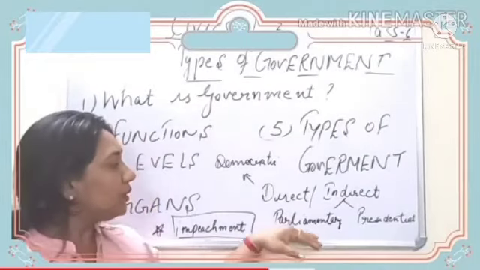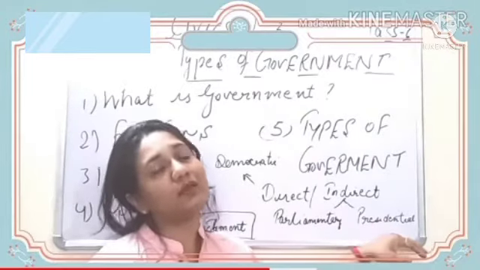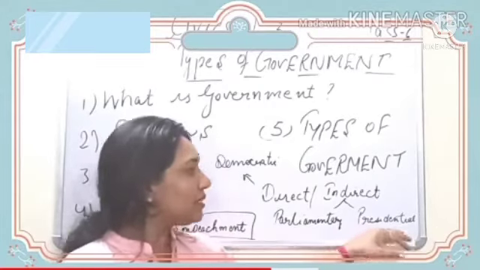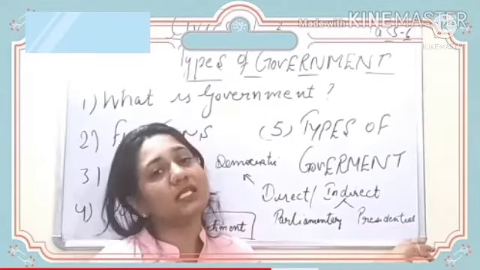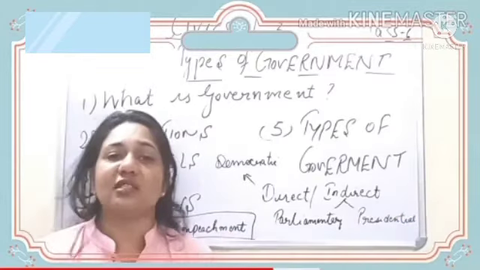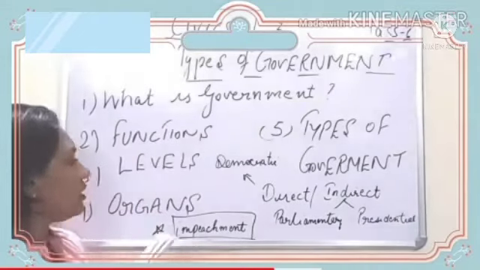Here, all the three bodies are interdependent, whereas here the legislative and the executive body are separate, and the members that the president elects are not from the parliament. They are just his known members. Okay. Then there was one term called